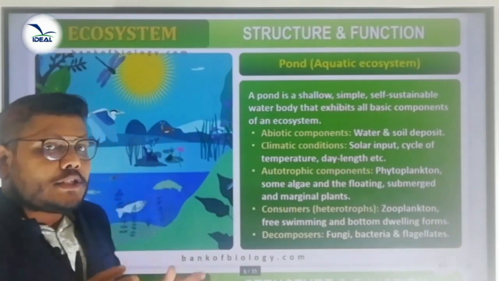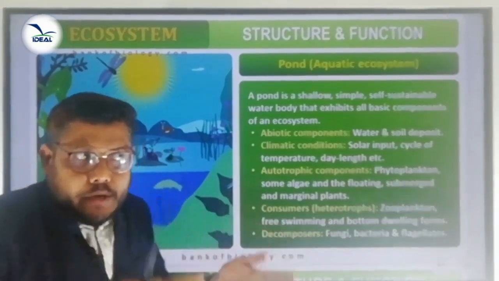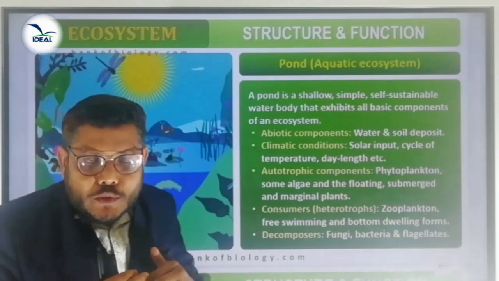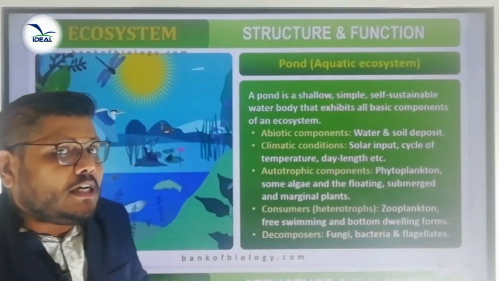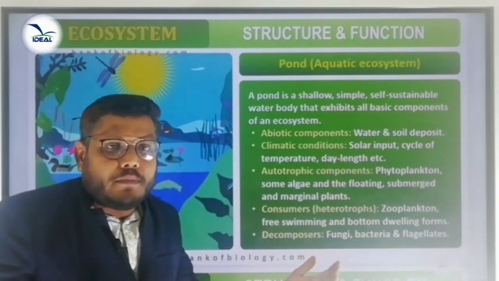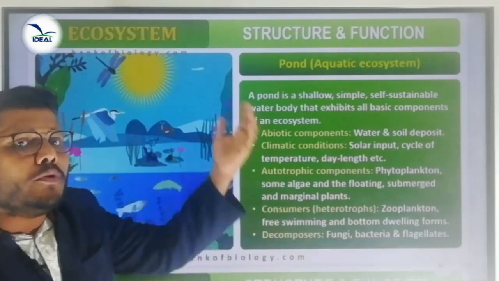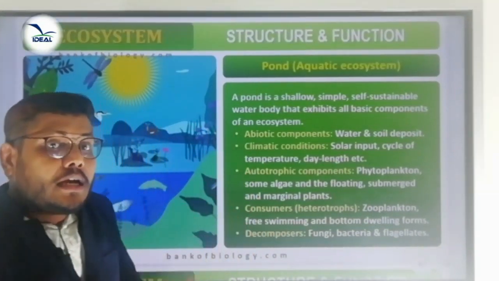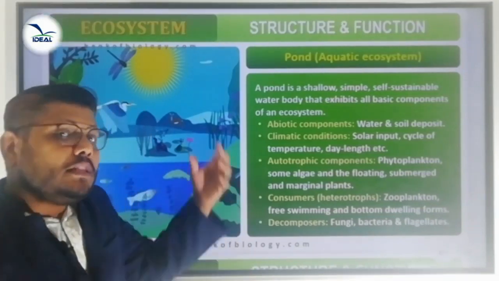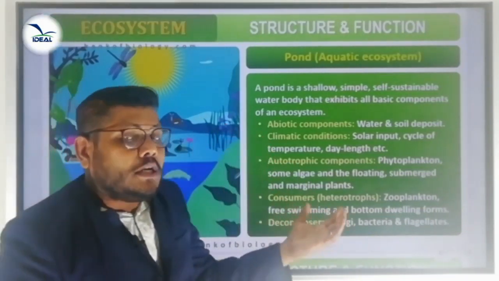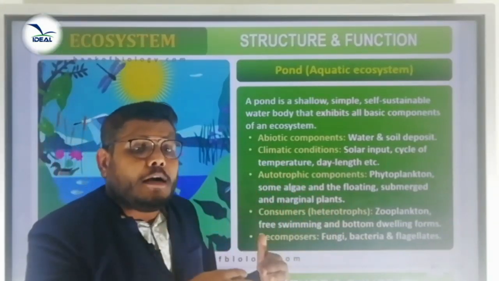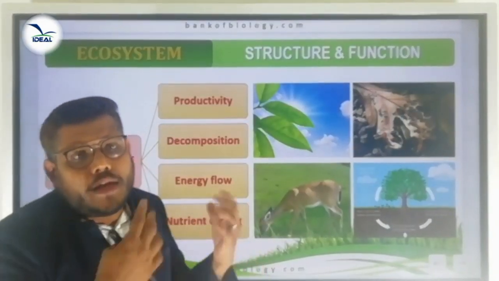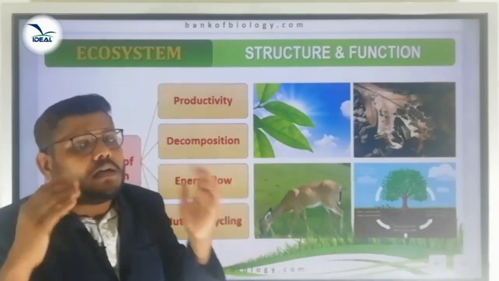Is it clear? Next one, functions of the biosphere. We know what the biosphere is: the life-existing sphere is called the biosphere. What are the functions of the biosphere? The first step is the conversion of inorganic material into organic material with the help of solar energy or radiant energy, that is photosynthesis. After that, consumption of autotrophs by heterotrophs, which means that food is consumed by heterotrophs. That is the second step. The next step is decomposition and mineralization. The next step is the unidirectional movement of energy to higher trophic levels. These are the functions of the biosphere.